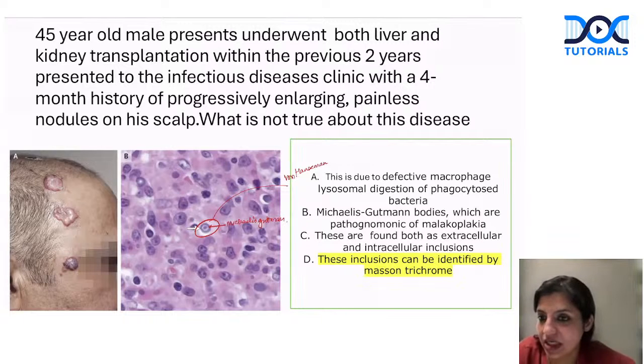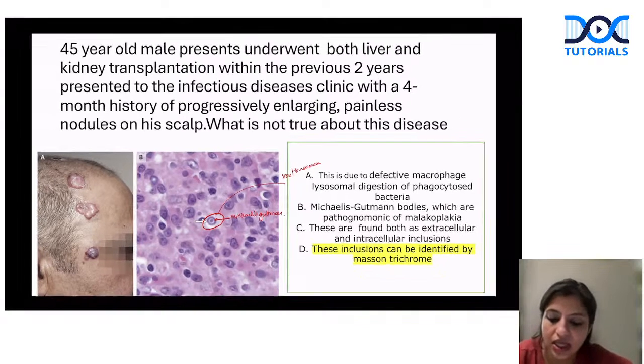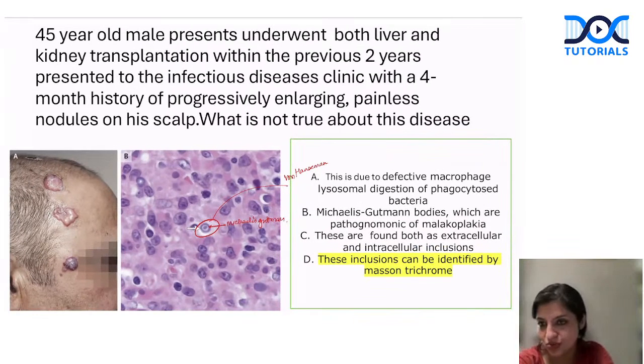And I've told you this story so many times: this is like a macrophage which is not able to kill the bacteria. So what will it do? It will calcify it. If you remember that story, you will be able to answer. It's a story of a sadhu, okay, who can curse you and change you into a stone. Because he cannot kill you, he can change you into stone. So this occurs whenever there is a defective macrophage lysosomal digestion of the phagocytosed bacteria. So these Michaelis-Gutmann bodies are nothing but dystrophic calcification, which usually occurs inside these macrophages. Usually they are intracellular, but yes, they can be present extracellularly also.